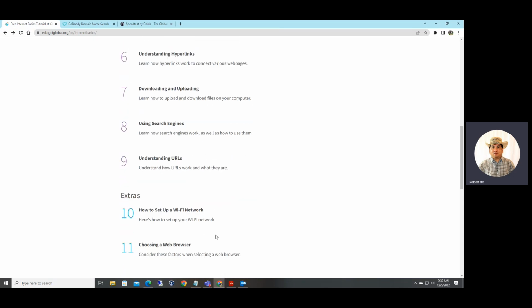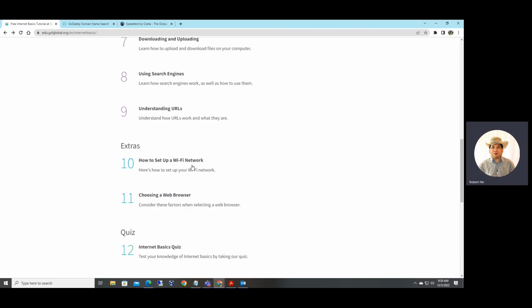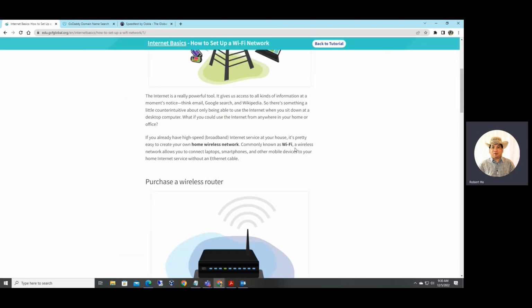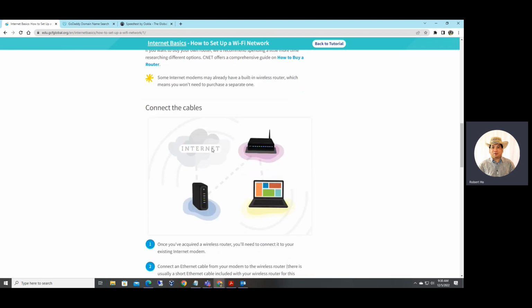URL, make sure you know that. How to set up Wi-Fi, right? Well, let me mention to you here the Wi-Fi, right? When you subscribe to internet service from Time Warner or Spectrum, they give you a modem, right? From modem, you need to purchase wireless router, right? Wireless router, this one allows you to split the internet connection into many different computers, right?